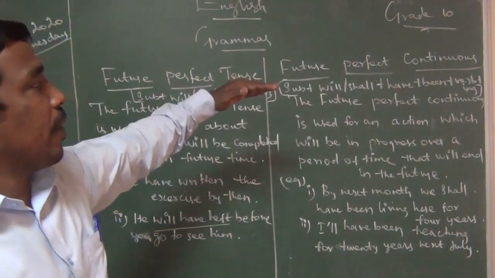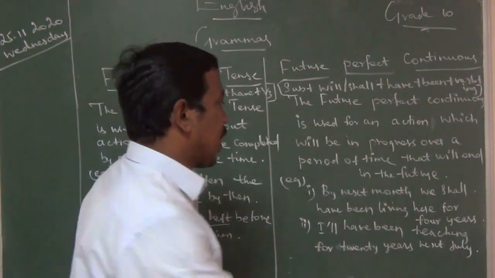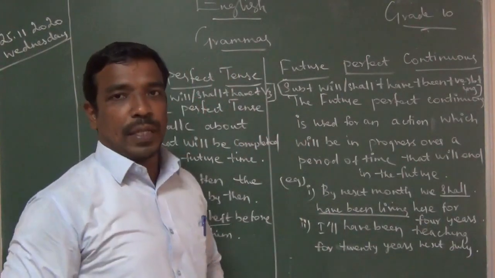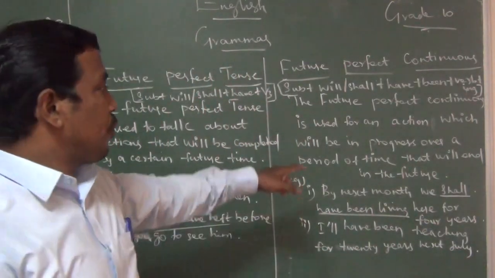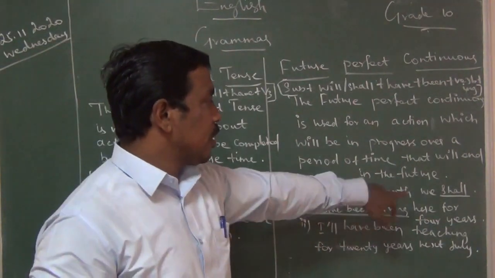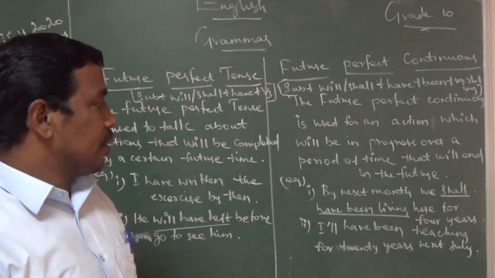Perfect continuous means, for example, by next month we shall have been living here. By next month, it is a future reference for a long progress. By next month we shall have been living here for 4 years.